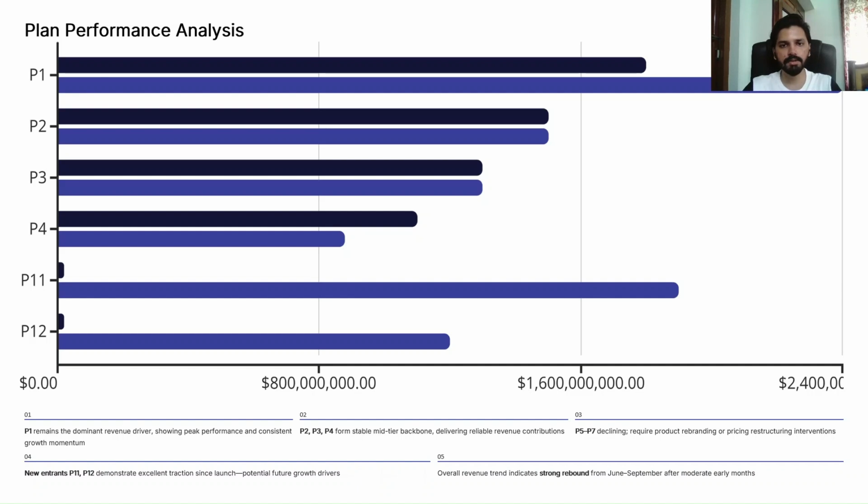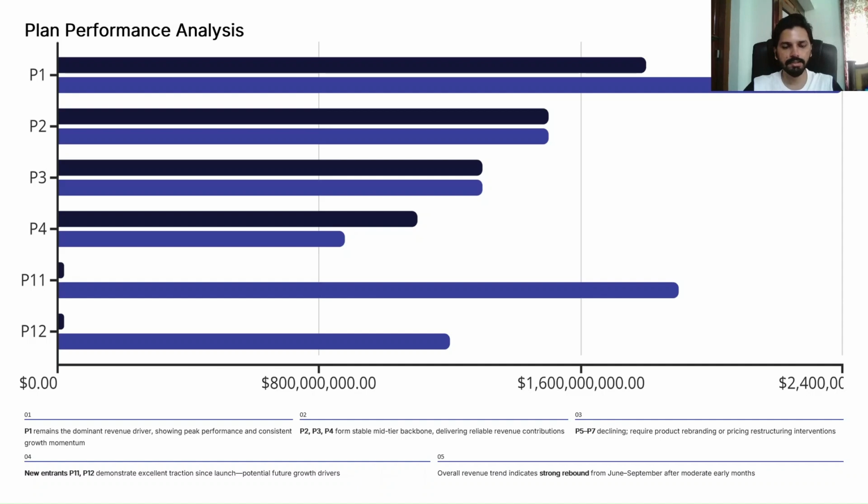But in plans P11 and P12, we can see there is excellent growth after the launch of 5G, and the revenue is increasing. After the 5G launch, these two plans are bringing more and more revenue. So the company must also focus on these two plans. And now let's see which plans are not performing well.